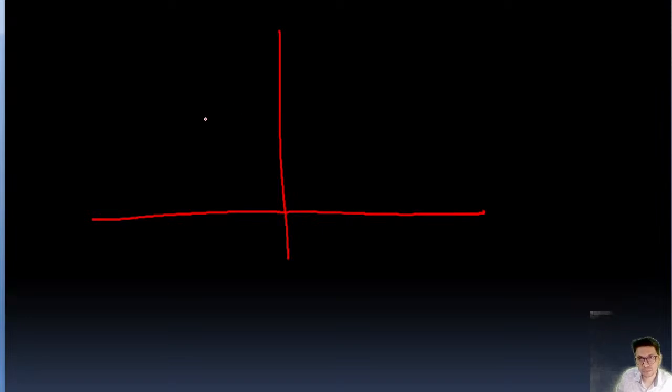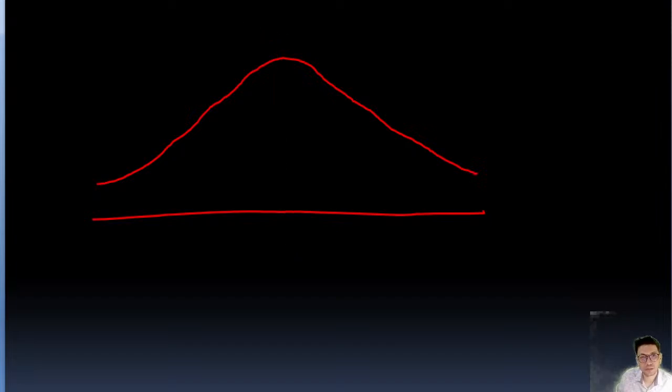This is given like this. Here this is 50% and this is 50%.